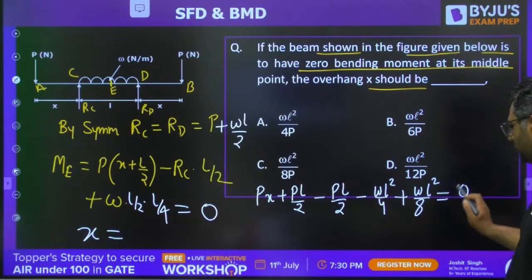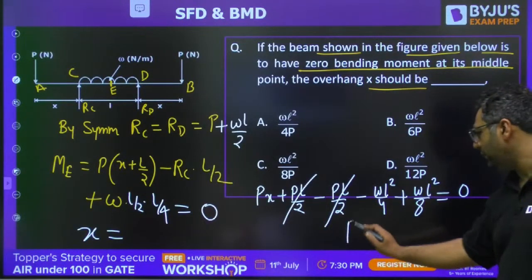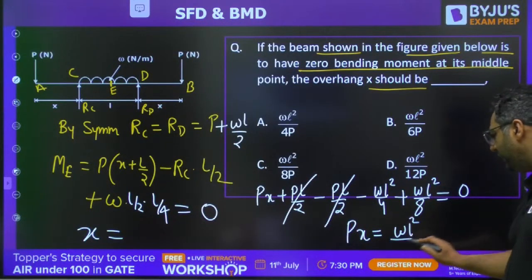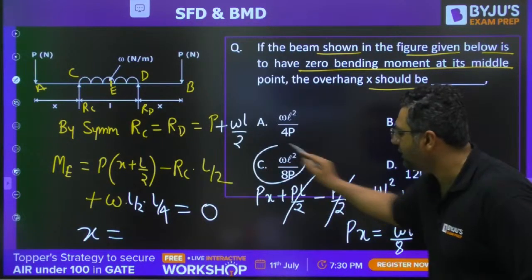We are equating it to 0. I feel this and this will get cancelled out. So you will get Px equals WL square upon 8. So you will be getting X as WL square upon 8P. C will be the right answer.